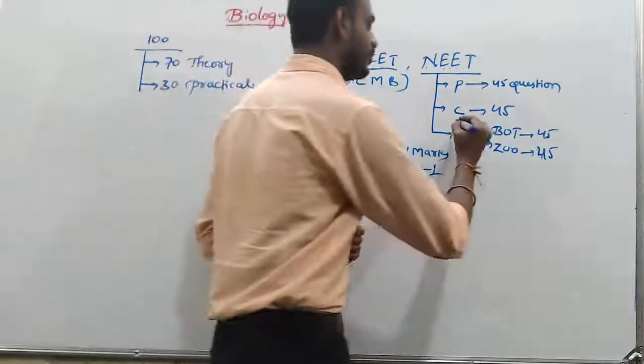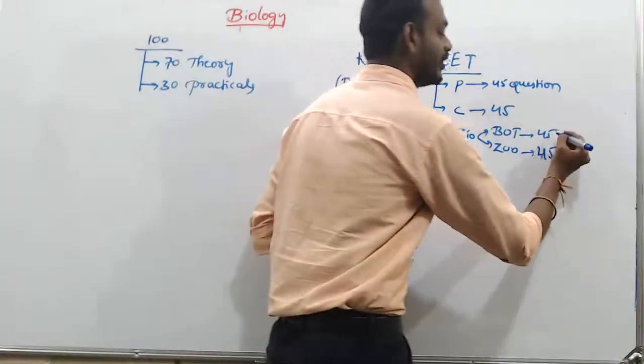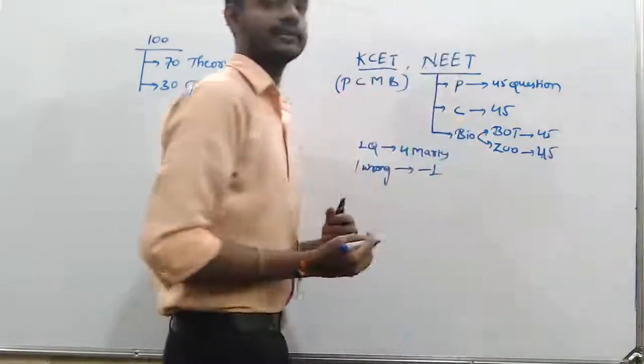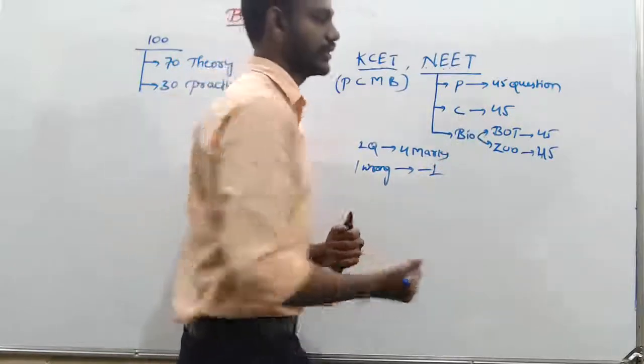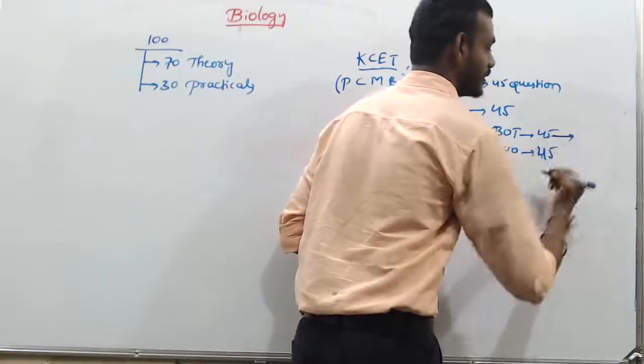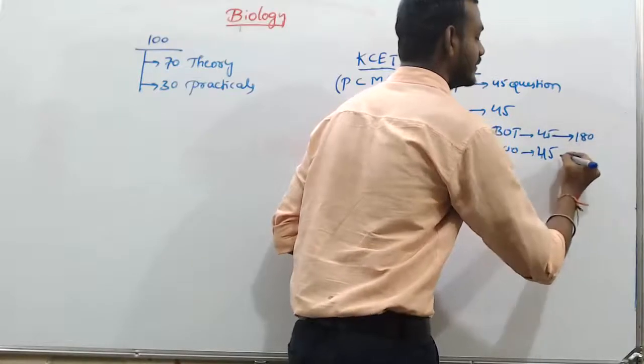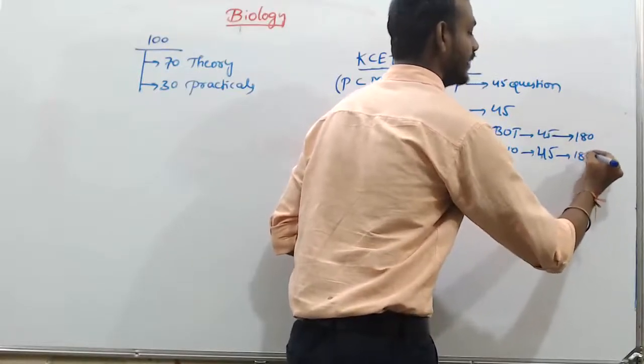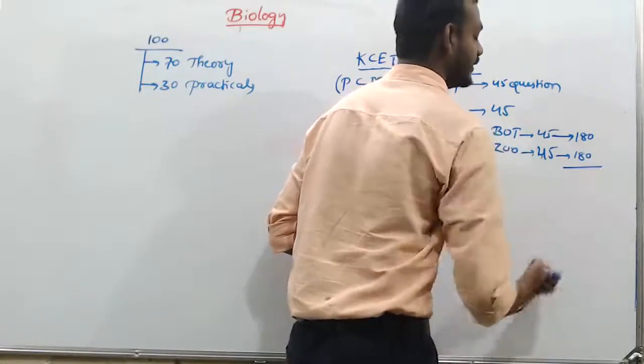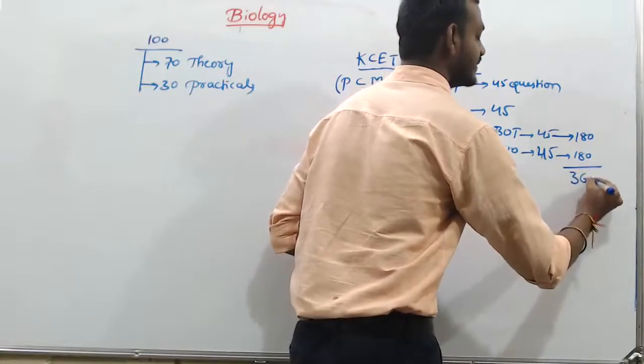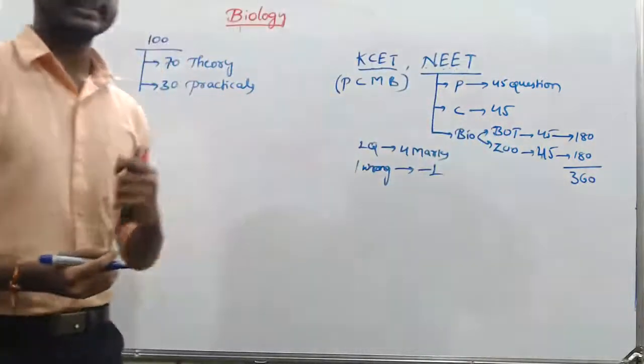If I talk about only biology, if each question carries 4 marks, in total how many marks? It is 180, here also 180, together 360 marks.